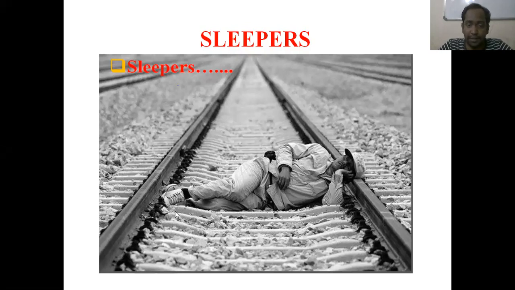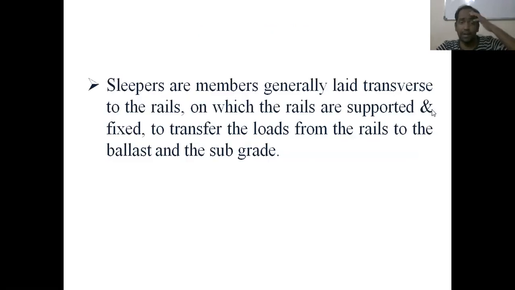See, the concrete beam or the concrete pile which is laid above the ballast and under the rails is called a sleeper, which can bear the load of the train and transfer the load to the ballast. Sleepers are members generally laid transverse to the rails, on which the rails are supported and fixed to transfer the loads from the rails to the ballast and the subgrade.